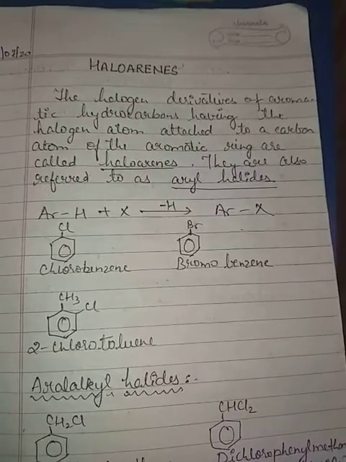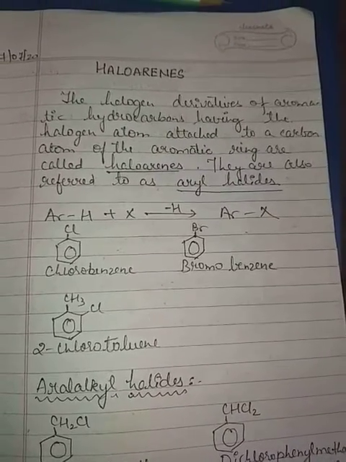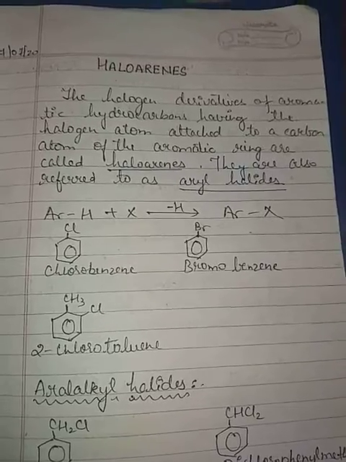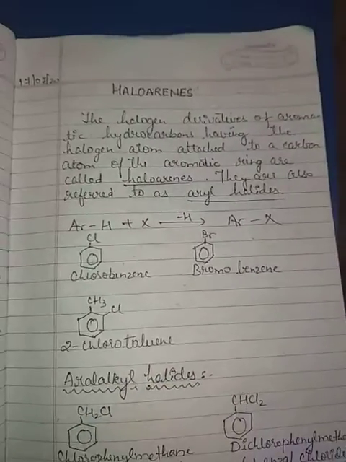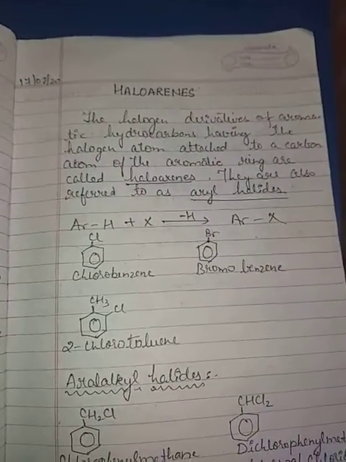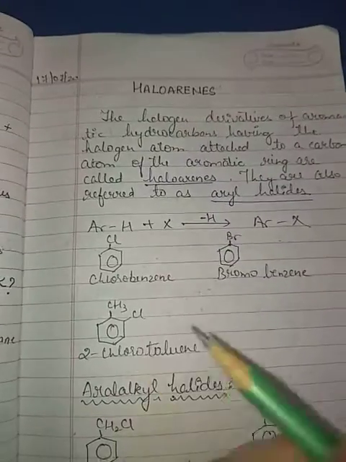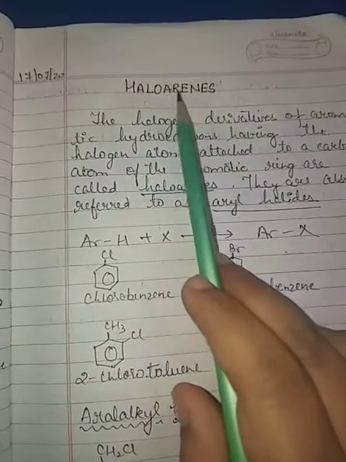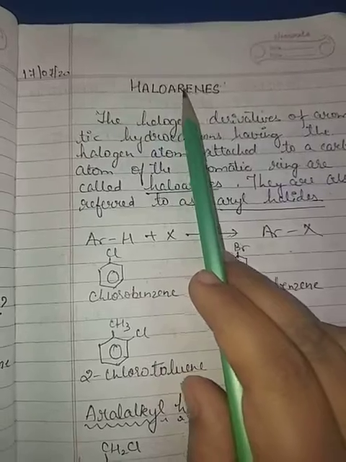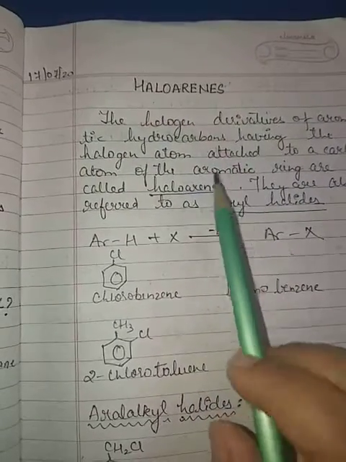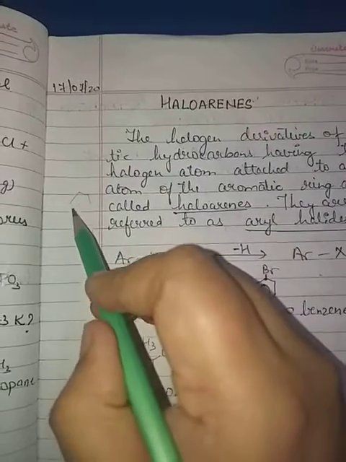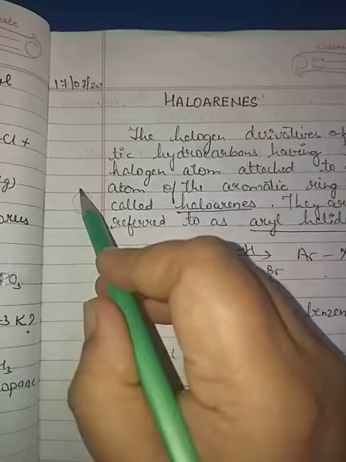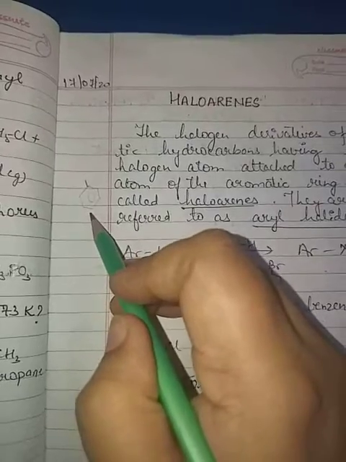Like haloalkanes, we have studied that in haloalkanes, one hydrogen of an alkane is replaced by a halogen, and the product which is formed is a haloalkane. Now here it's haloarenes. Arene means where benzene rings are used. These groups are called aryl groups. This one is phenyl.